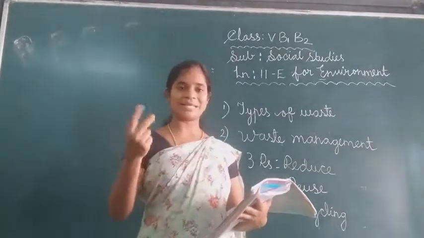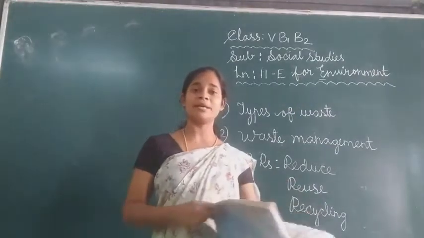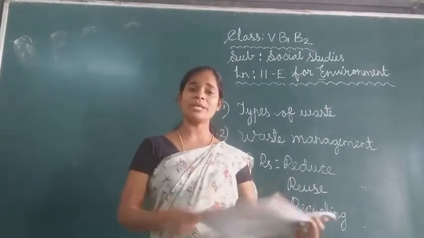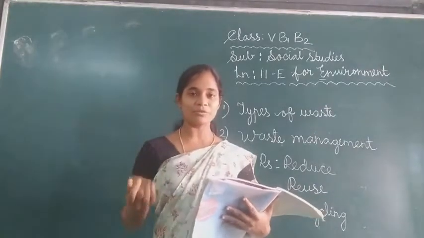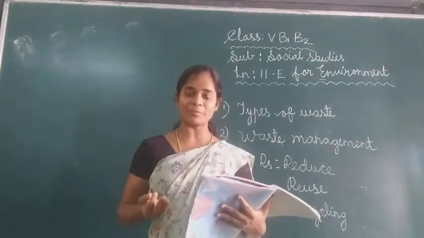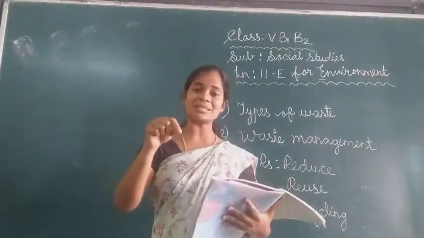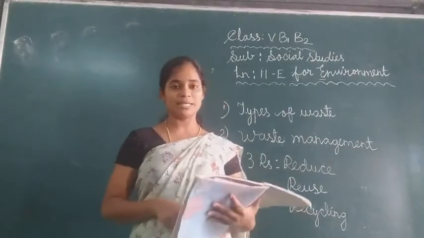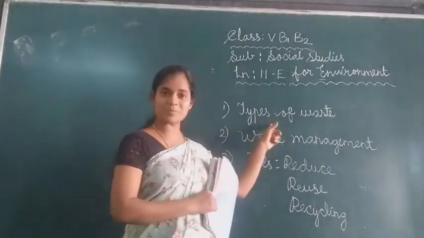Okay, there are two kinds of waste. Fine students. And then in non-biodegradable waste, all the electronic items, mobile phone, computer system, laptop, all the electronic items also come under non-biodegradable waste that we have learned already. That is types of waste.